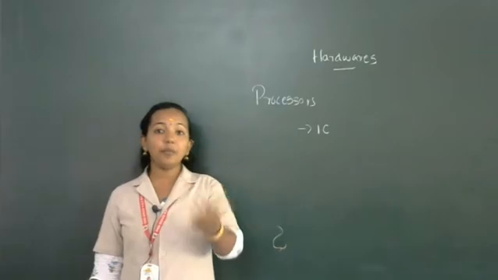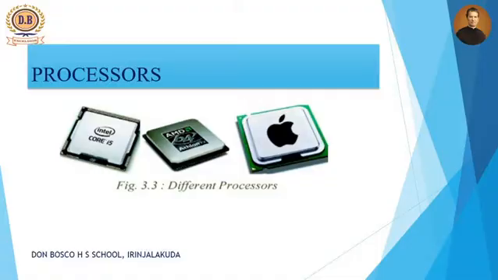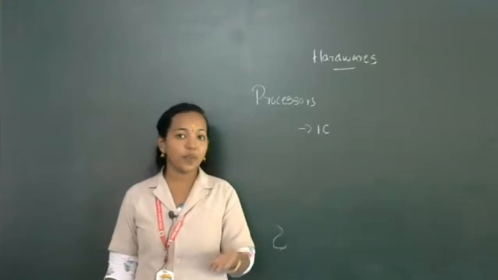I am going to show a picture of a processor. Here are pictures of an Intel processor and an Apple processor. I think it is familiar to you.